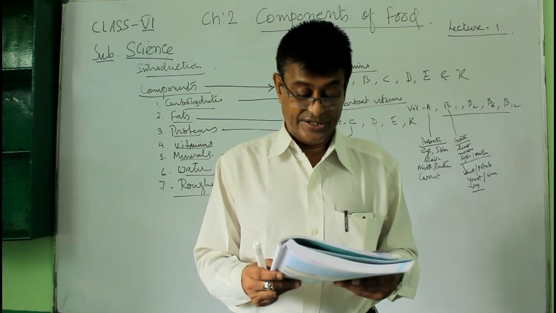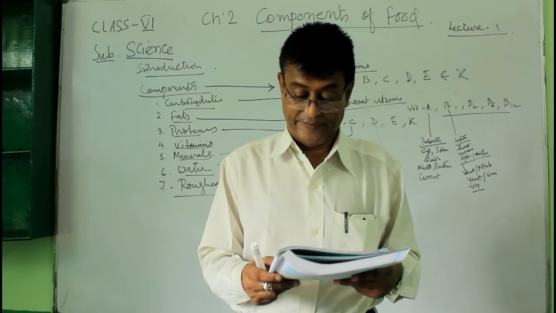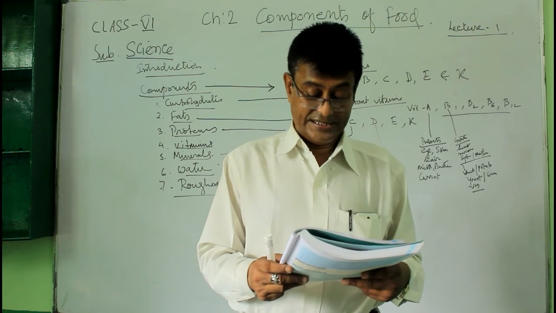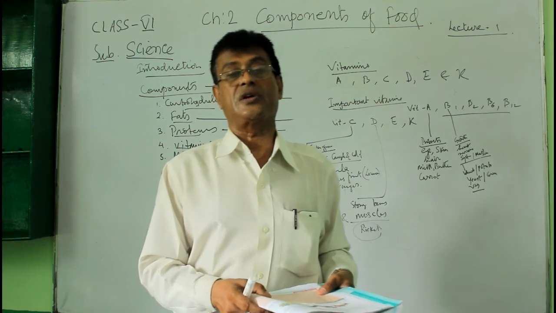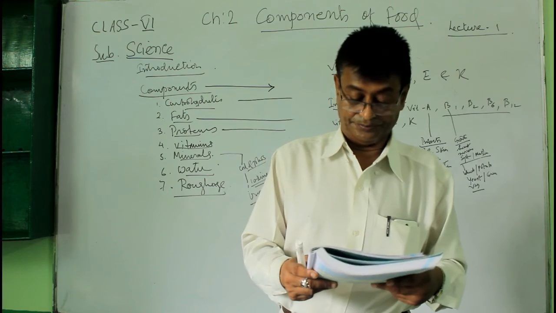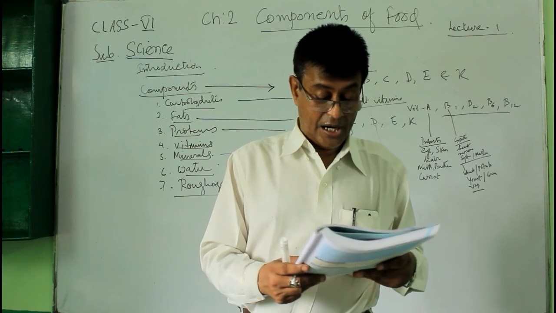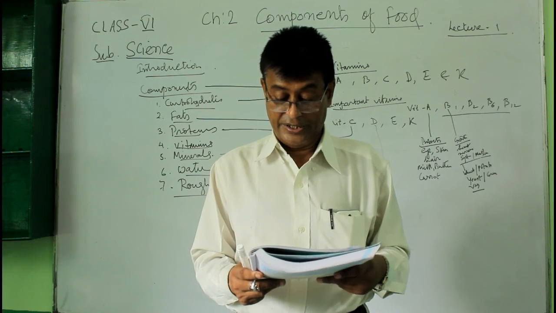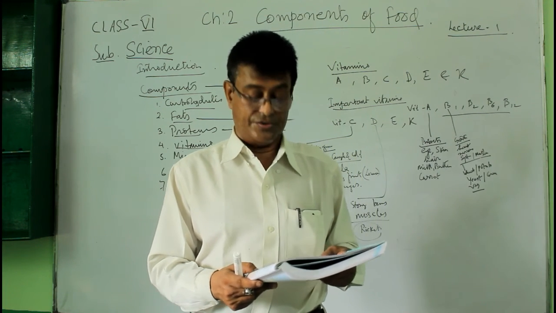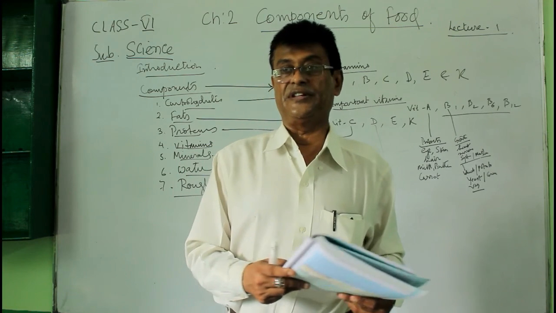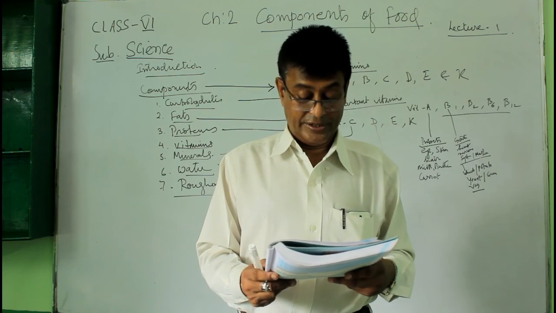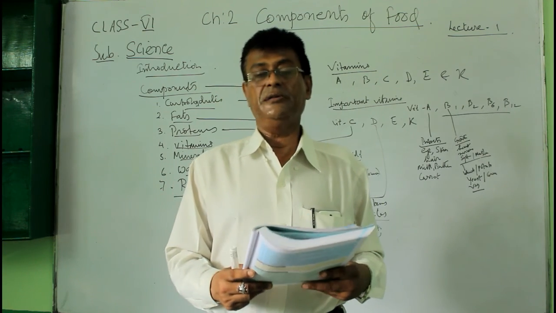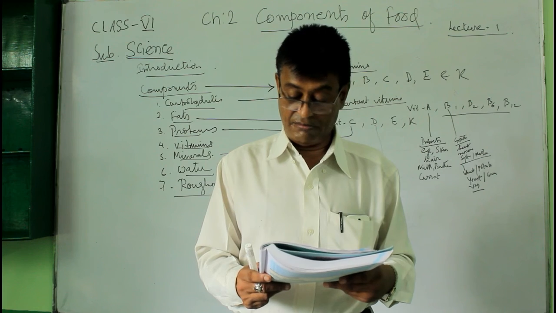Okay. Next is, name the component of food which helps to prevent constipation. That is known as roughage. What is the other name of roughage? Roughage is also known as dietary fibre. Question number 20. Which component of food is mainly made up of indigestible carbohydrate, cellulose? That is obviously roughage. Roughage is a lot of cellulose containing matter which prevents constipation.